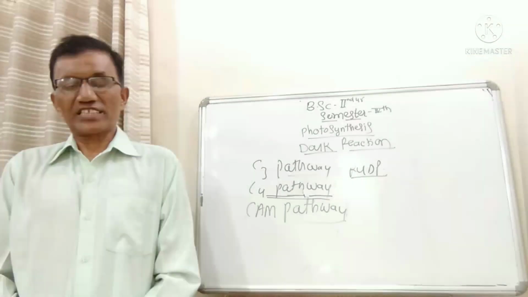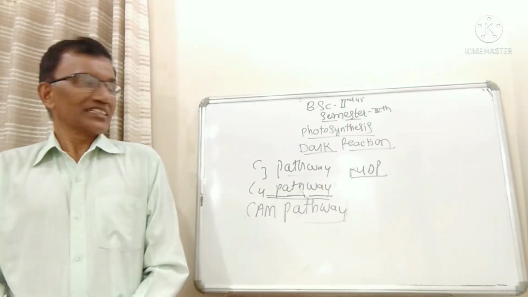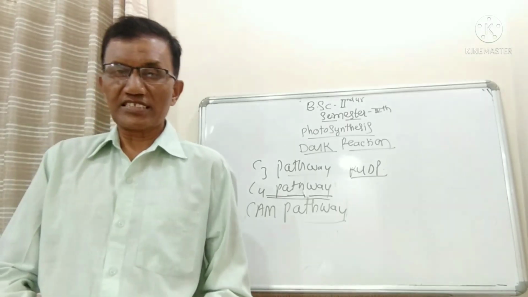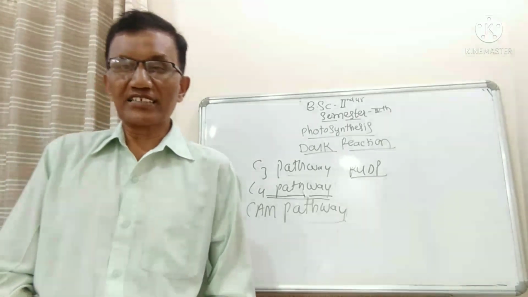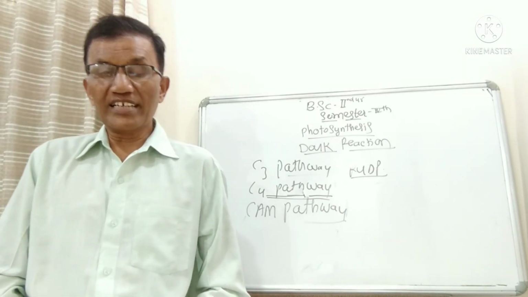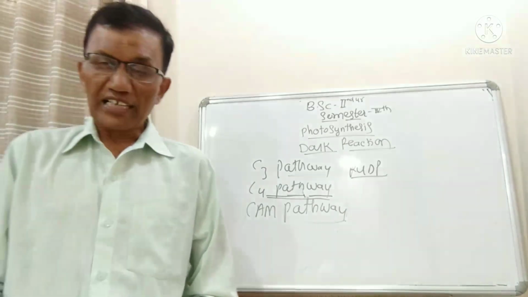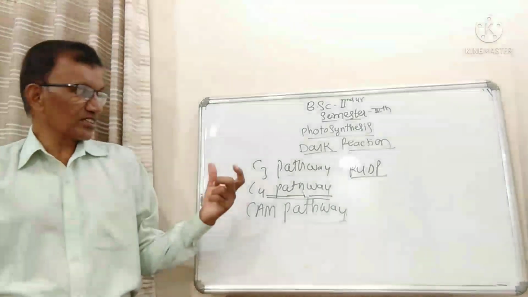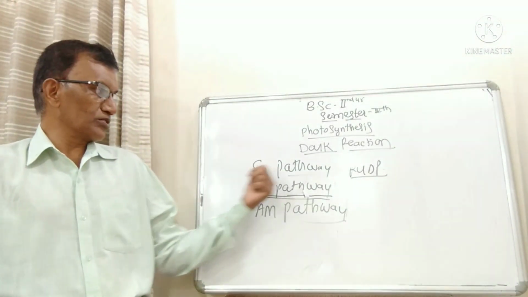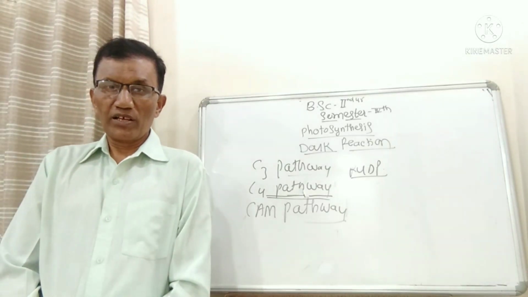This phosphoglyceric acid gives rise to 3-phosphoglyceraldehyde and dihydroxyacetone phosphate. So the first stable compound formed is a 3-carbon compound, therefore it is known as the C3 pathway.